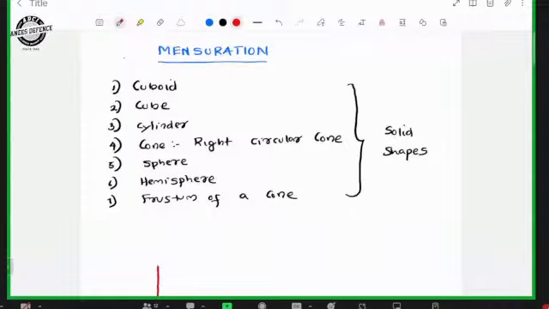Yes sir, since 2022 frustum is deleted from the NCERT. Then we can delete, no problem. We will not discuss frustum; the remaining shapes we can discuss. But frustum is in the state board. Yes sir. Then we will discuss it. No problem.